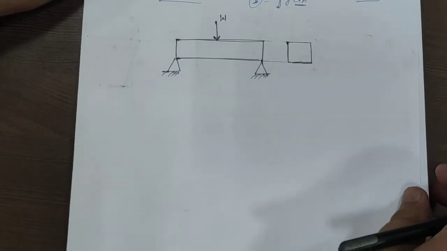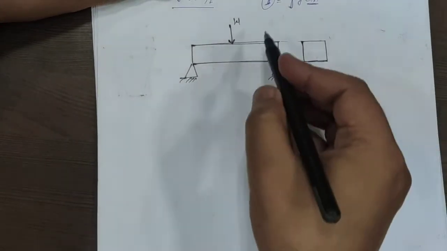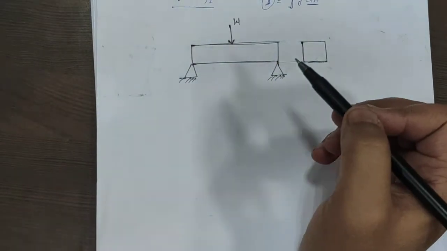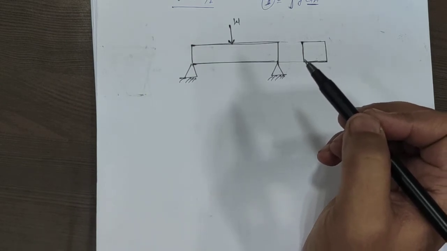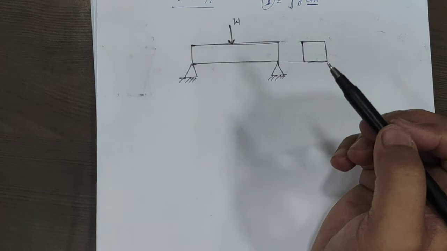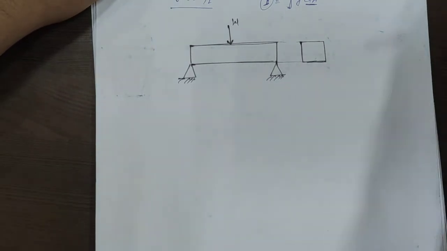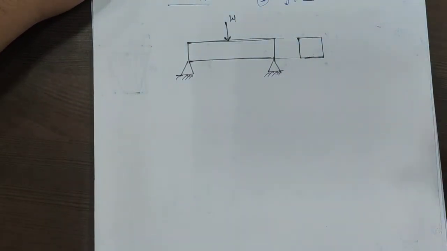Okay. So, what we are going to do, first thing, this topic is the combination of the SFD and BMD. We have to use the concepts of shear force and bending moment diagram also. Okay, with the help of shear force and bending moment diagram we have to use that concept also. Okay.